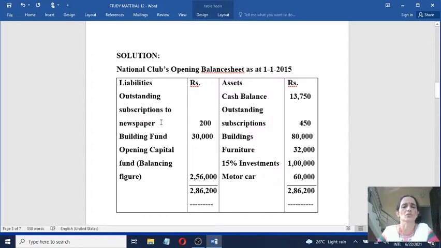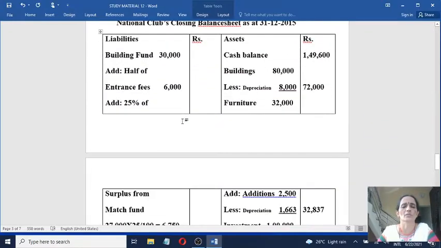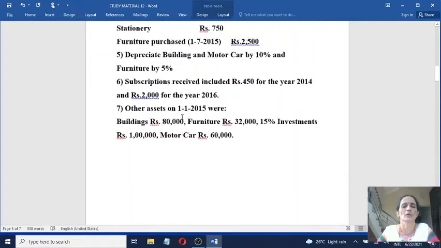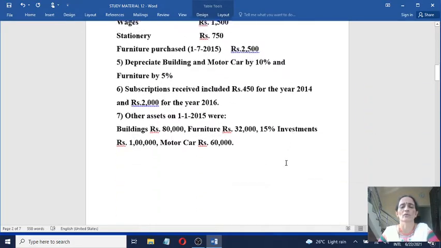Outstanding subscriptions to newspaper 200. So here in the adjustment, you don't have outstanding subscriptions of current year. Subscriptions to newspaper included rupees 200 paid for the year 2014. That means last year's outstanding subscriptions to newspaper has been shown in the opening balance sheet. It won't come under closing balance sheet. But subscriptions to newspaper paid in advance 300 must come on the asset side of closing balance sheet.